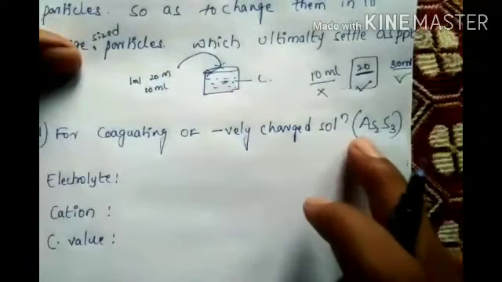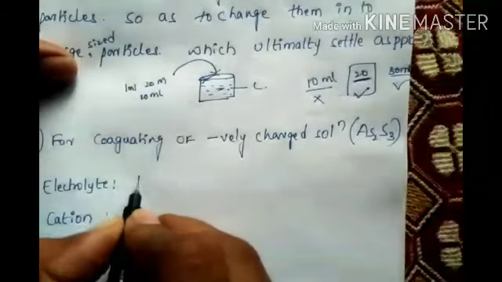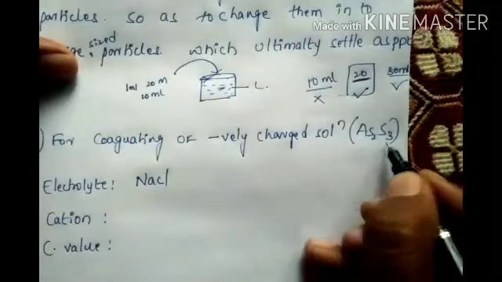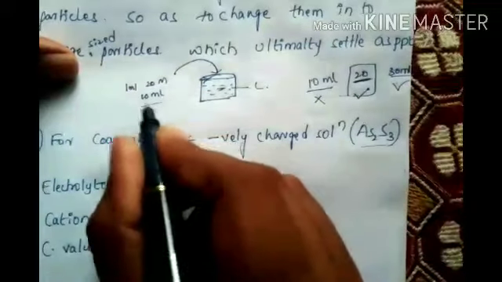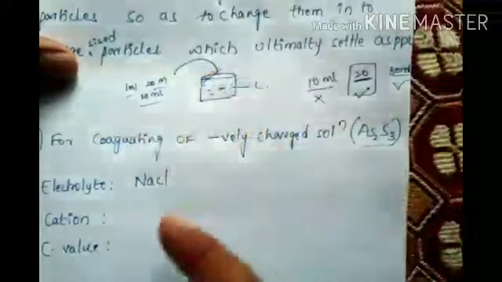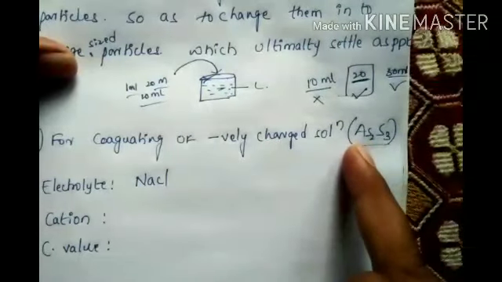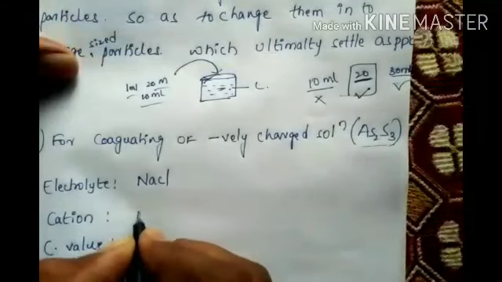For this solution we are taking the electrolyte NaCl. This is the colloidal solution, 1 liter we are taking, and we add a little bit, 1 ml or 2 ml, that is our minimum amount. When both mix, they combine and precipitate. Which cation is here? Na+.